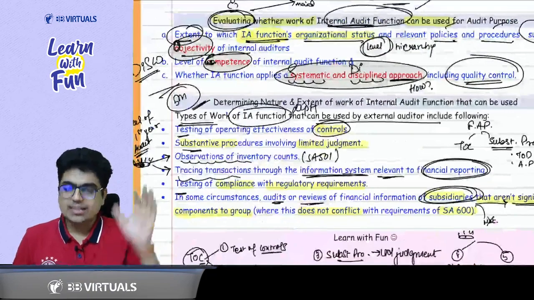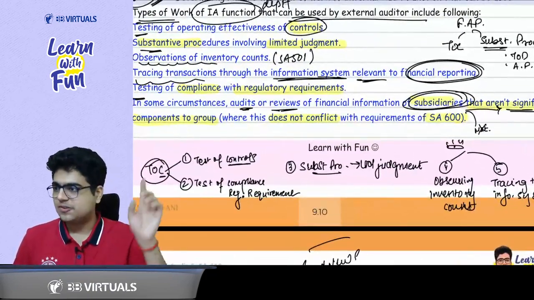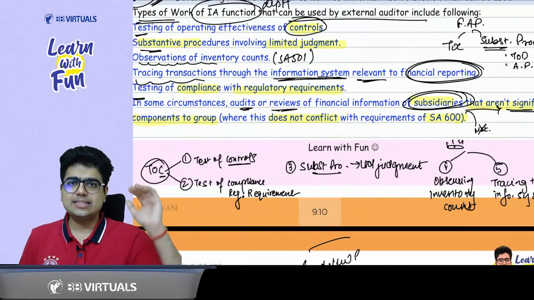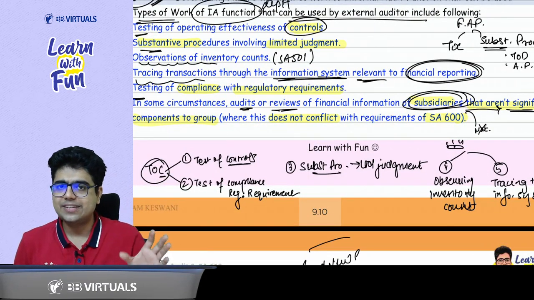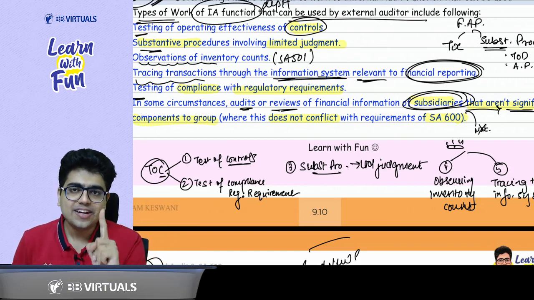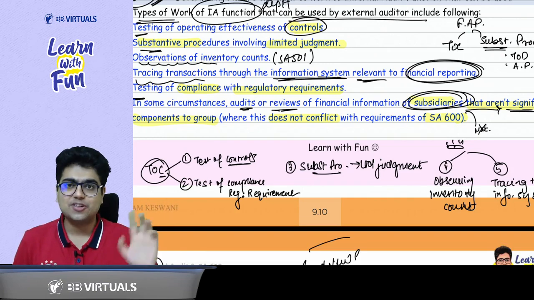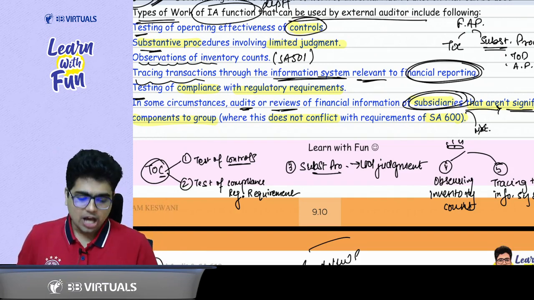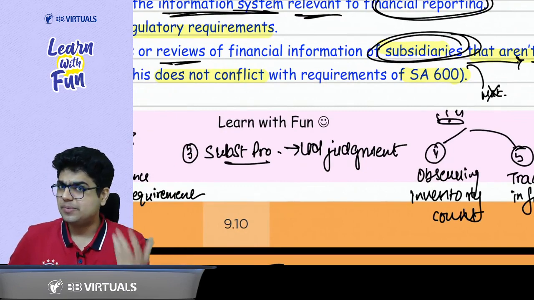Now, what are the types of work where you can take their assistance? First of all, TOC: test of control, test of compliance with laws and regulation. Basically, these are the activities which are generally done by the first year audit article. Then substantive procedures with limited judgment.